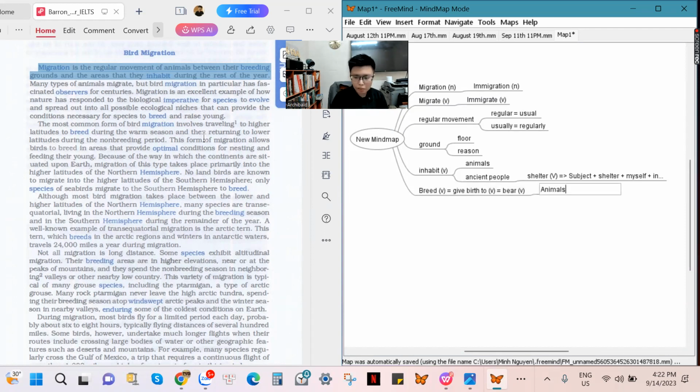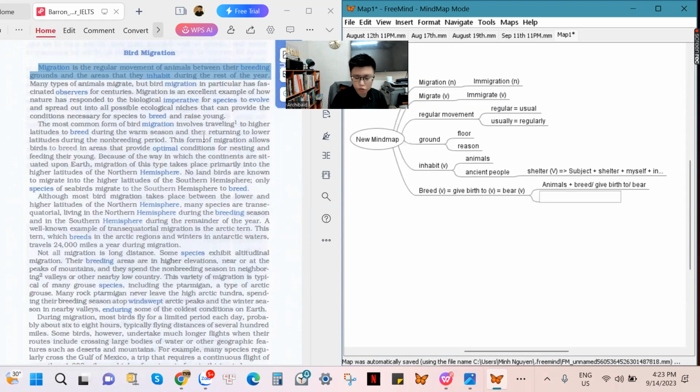When it comes to animals, reptiles, or any kinds of creatures on this planet, you are going to use the word breed, or give birth to, or bear. But when it comes to people, we can only use the words give birth to or bear. We don't use breed for people. All right.